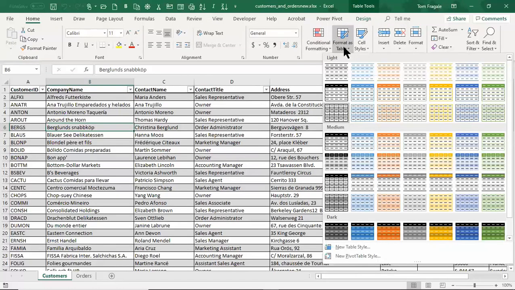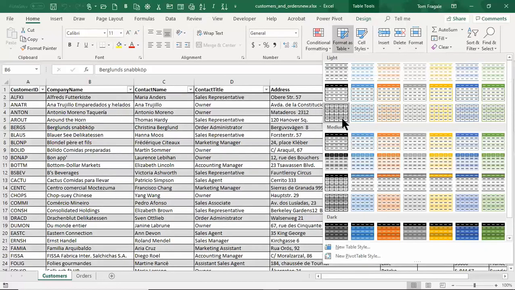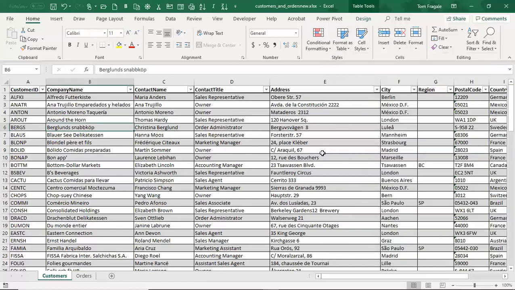Now, all the styles work the same way. It's just a matter of how you want to see it. So I usually go with this one over here. So every other row will be that shade of color. So I will click on my style. Now, if it's the first time you're doing it, you would see a window in the middle of the screen, and you would make sure you check the box that says my table has headers, and then click on OK. So now this is a formatted table.